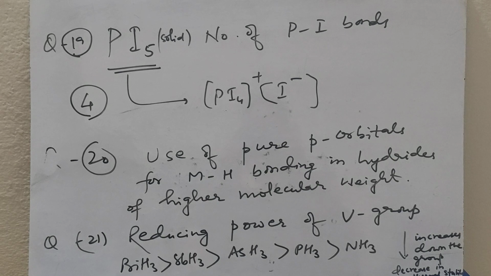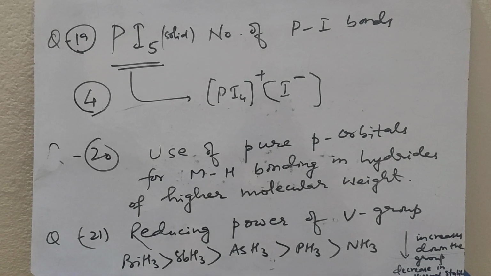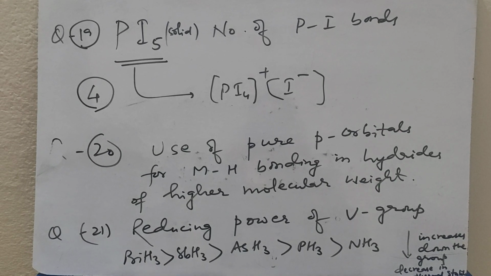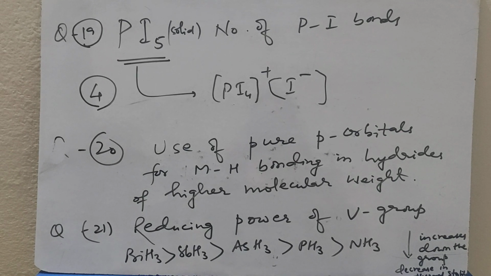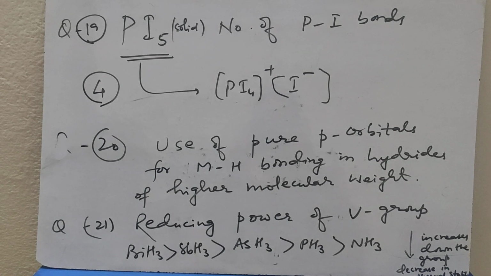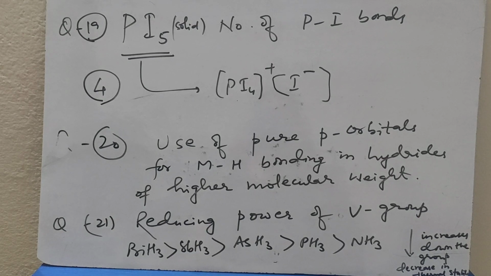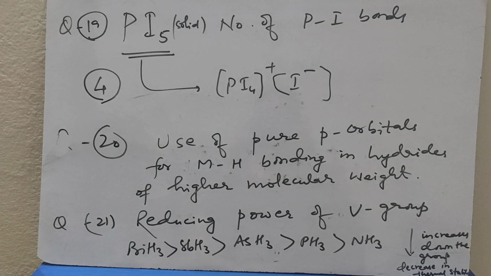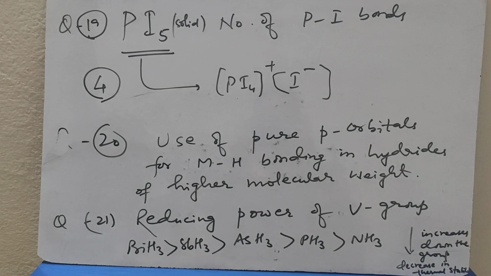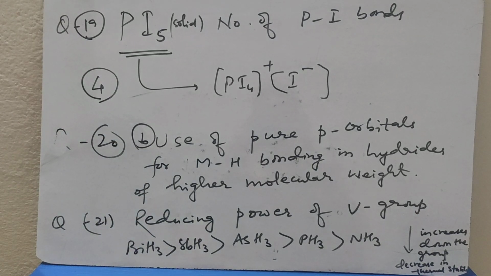Question number 20. It is a comprehension type. The M-H bond angle of fifth group hydrides decreases from 107 degrees to 90 degrees from ammonia to antimony hydride. This is due to use of pure p orbitals for M-H bonding in hydrides of higher molecular weights. So the correct choice for question number 20 is B. So use of pure p orbitals.